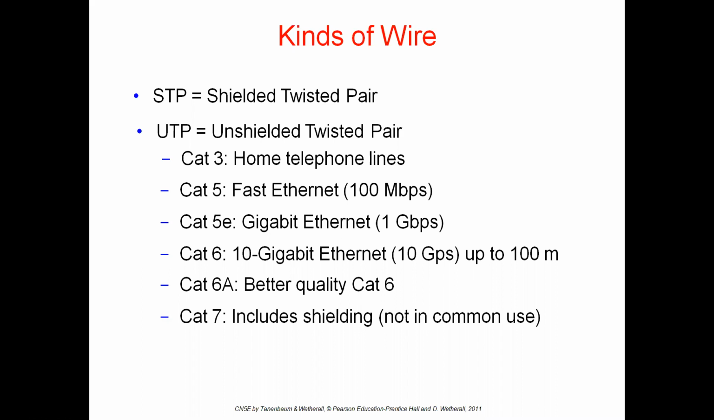Next, Cat5e, which means category 5 extension. Its capacity is 1 gigabit per second. Next, the Cat6 cable, with a capacity of 10 Gbps. Next, the Cat6a cable, which is better quality than Cat6. And lastly, the Cat7 cable, which includes shielding. These are the different cables and kinds of wires we are using.